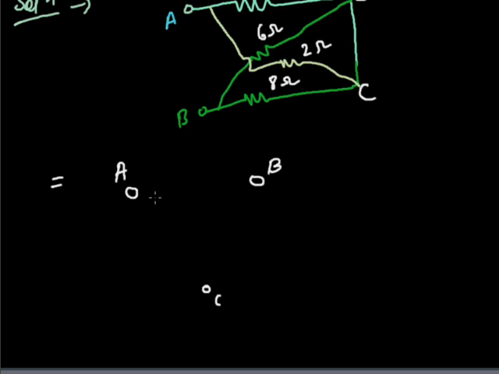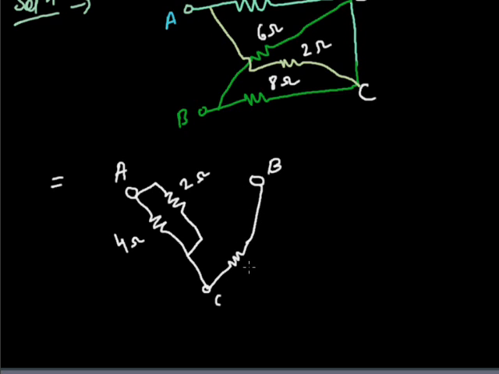When you move from point A, you will find that here is a 4 ohm resistance between A and C. So this is a 4 ohm resistance between A and C. Now you move again from A, and you see that this 2 ohm resistance is connected between A and C. Now this is your point B, and 8 ohm is connected between point B and C. Here is the 8 ohm resistance.